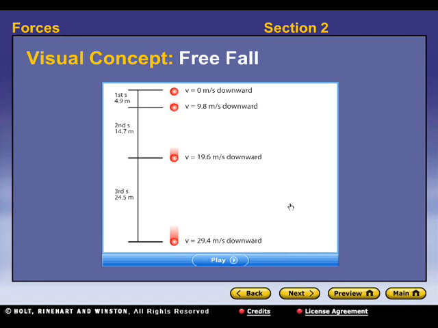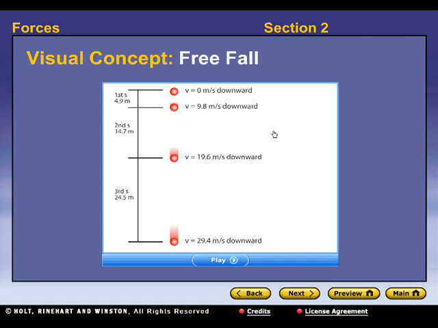Okay, I do want to go back on this video and stop it right here at the first. I want you to notice on this free fall acceleration, the velocity of this ball right as it's dropped is 0 meters per second downward. So at the instant it's dropped, it has no velocity down. In the first second, the velocity increases to 9.8 meters per second downward.